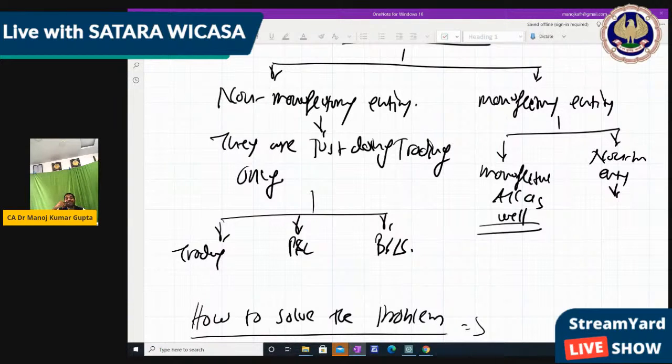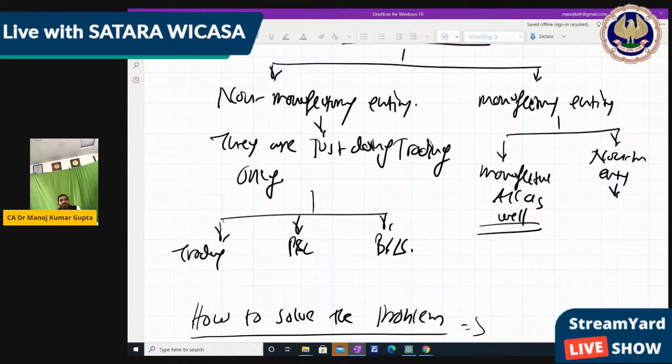Because if you make consolidated financial statements in CA Inter and balance CA Final, you make consolidated financial statements. So you should know the financial statements. And they may give us a wrong financial statement. We have to correct it. So we should know the financial statements, then only can we make the correction.